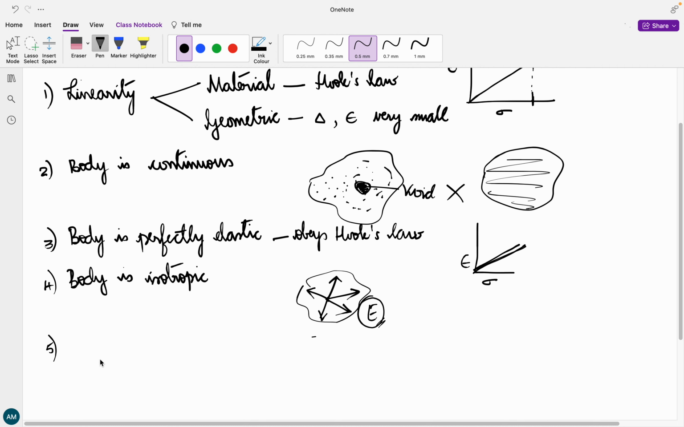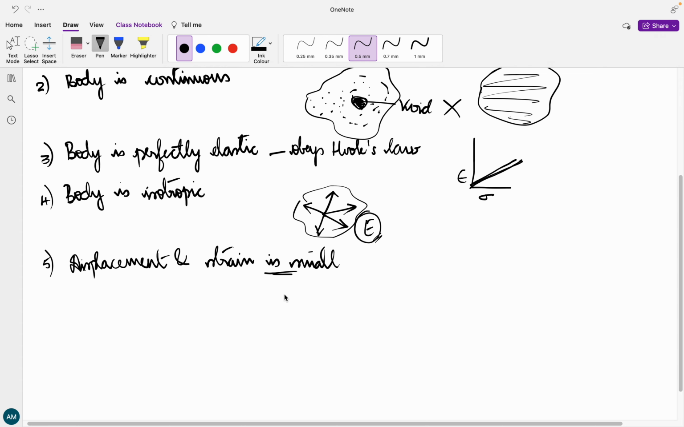That is isotropic. The fifth one is that the displacement and strain that is produced in a body is small. Okay, that is nothing but your geometric linearity that we're talking about. So displacement and strain that are going to be produced are small. The displacement components of all the points in a body during deformation are very small in comparison to the original dimension. Say, for example, you have a body. I can call this as having a dimension of length L.